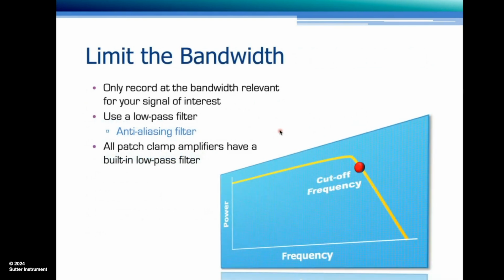Let's take a really quick look at filtering. Is it a necessity or is it a last resort? This is a slide that I already showed. You want to limit the bandwidth of your signal to what's relevant for your signal of interest. There's no point recording a slow signal such as hERG currents at an excessive bandwidth like 50 kilohertz or something like that. And you can use the same low-pass filter that serves as your anti-aliasing filter, also keeps your file size small.